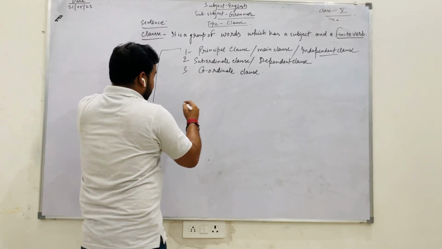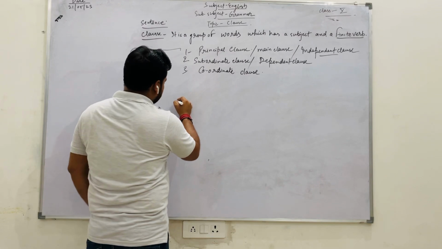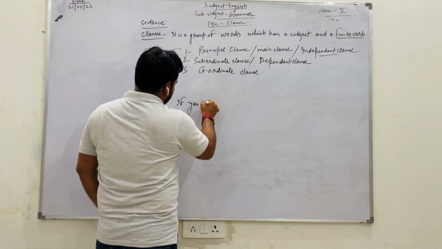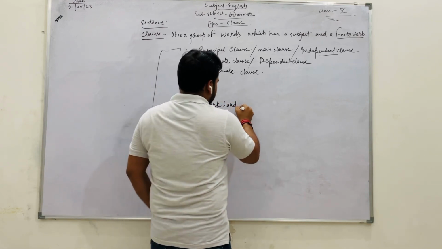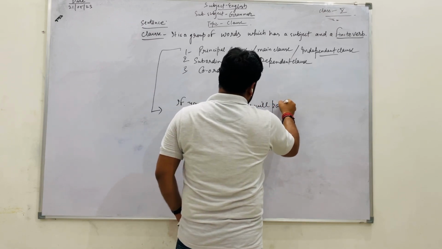Like I am just writing a sentence: if you work hard, you will pass the exam.